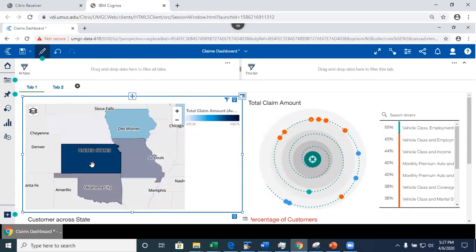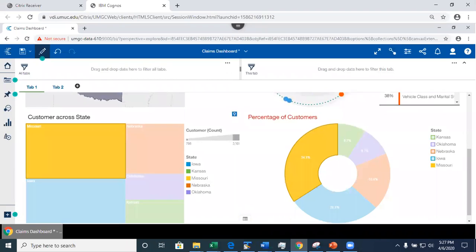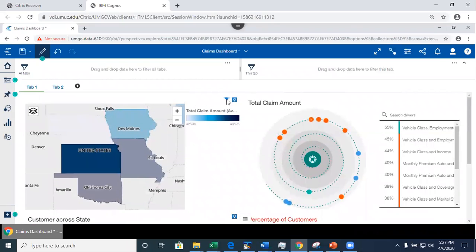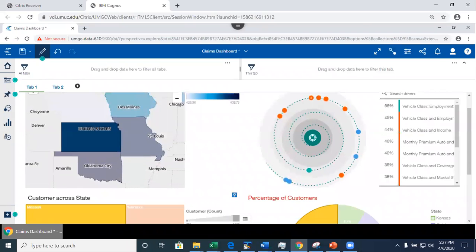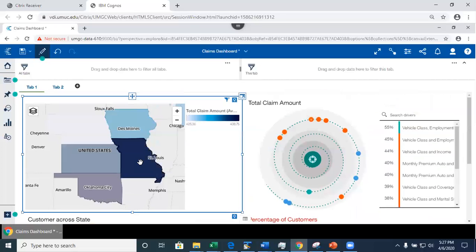So whenever I select one state here, the rest of the visualizations will no longer be impacted, okay? It will only filter this visualization.